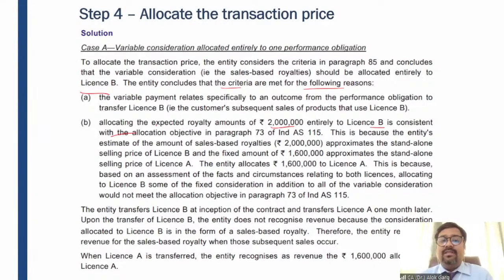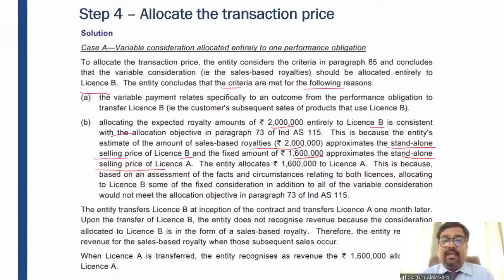This is because the entity's estimate of the amount of sales-based royalties approximates the standalone selling price of license B, and the fixed amount of 16 lakh approximates the standalone selling price of license A. Whatever we are expecting is also commensurate with the standalone selling prices of A and B as well.